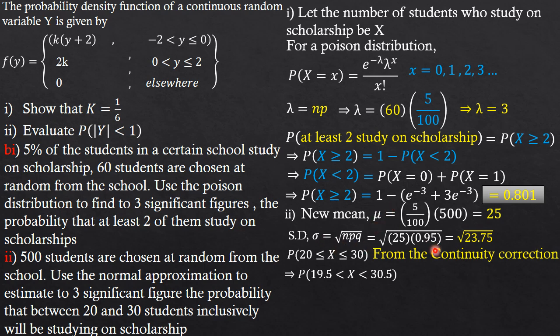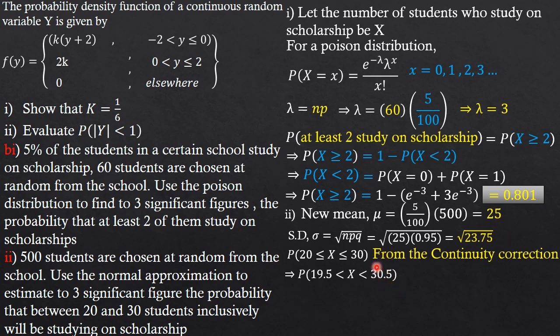At this point, we know that our mean and standard deviation are not 0 and 1, so we now have to standardize. We are going to have the first value minus our new mean, all over the standard deviation, which is the square root of 23.75.